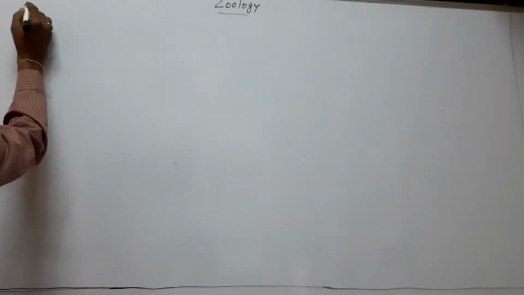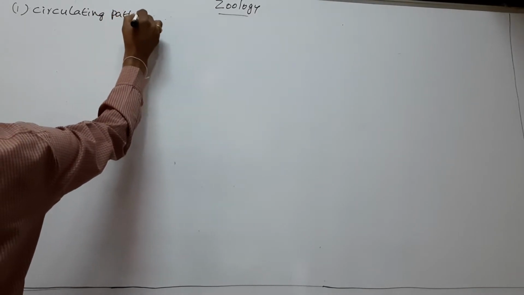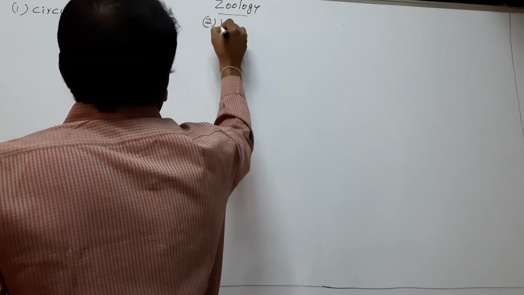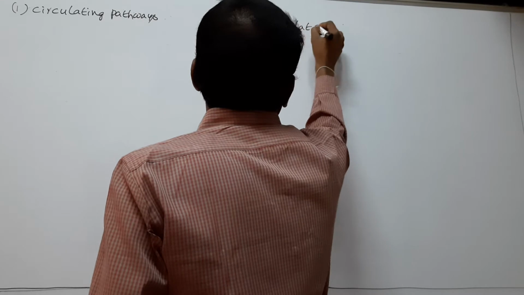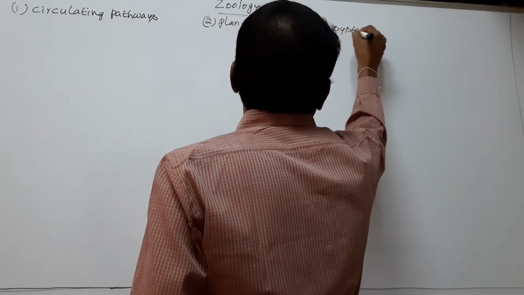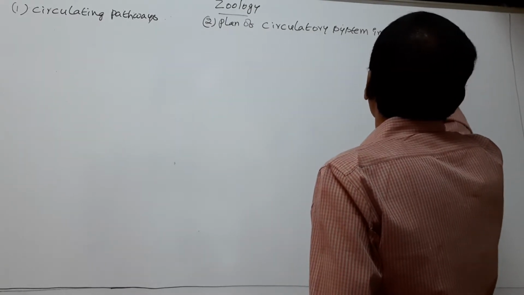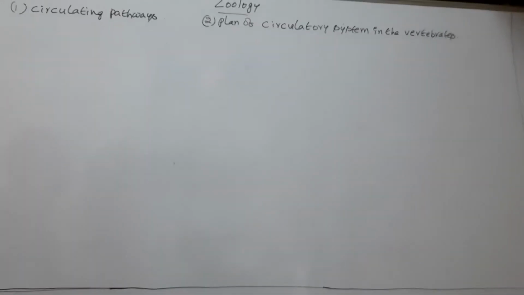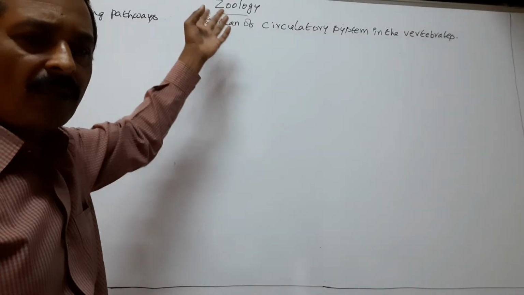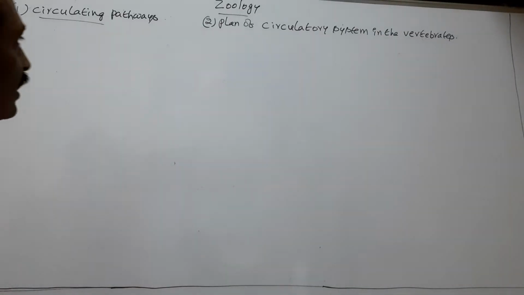Today we discuss about the circulating pathways and plan of circulatory system in the vertebrates. First we discuss about the circulating pathways.